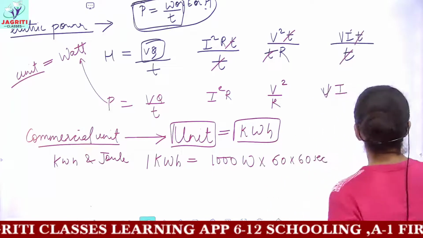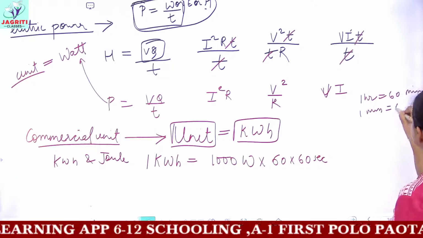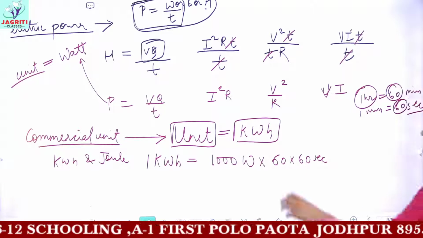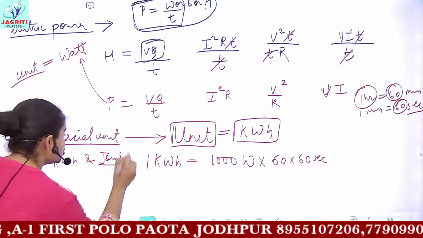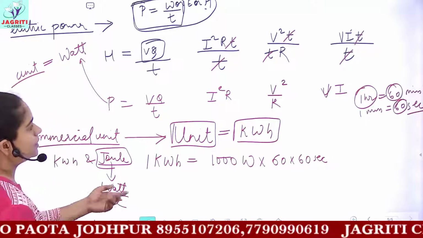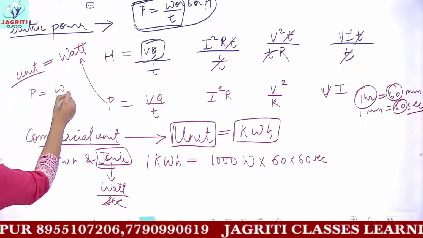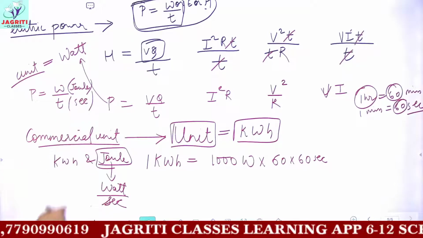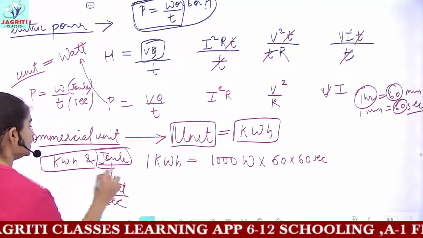and 1 hour means 60 into 60 seconds, because you have 1 hour equals 60 minutes and 1 minute equals 60 seconds. So 1 hour would be 60 into 60 seconds. So 1 kilowatt hour means 1000 watt multiplied by 60 into 60 seconds. And joule is what? Joule is watt second. You can see from the formula of power. Power is what? Work upon time. Work we are measuring in joules, and time we are measuring in seconds. So what is joule per second? Now we have to find the relation between kilowatt hour and joule.